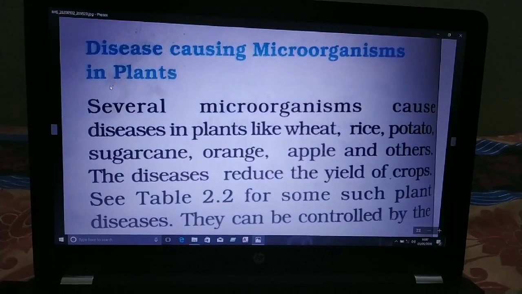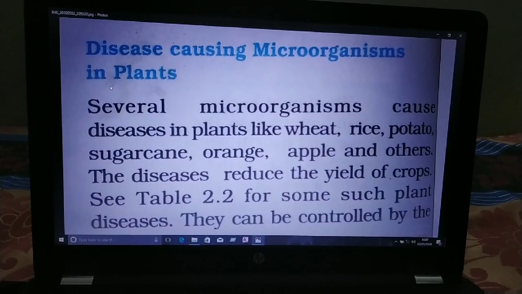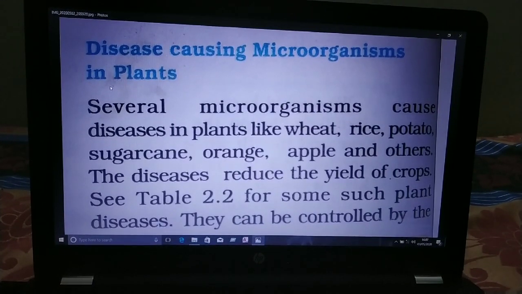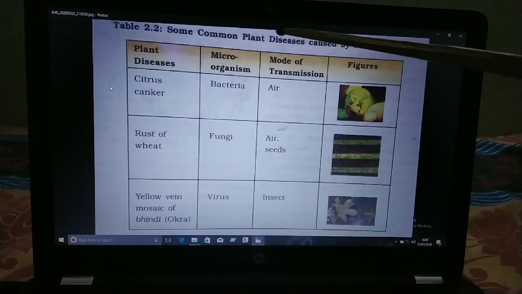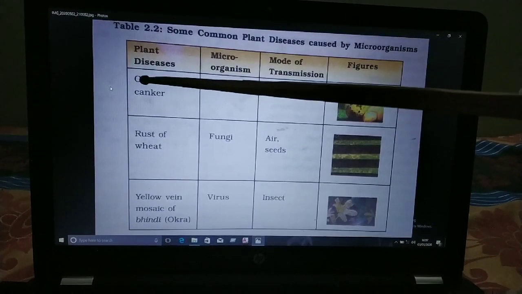Children, not only animals, disease-causing microorganisms are in plants also. Several microorganisms cause diseases in plants like wheat, rice, potato, sugarcane, orange, apple and others. Those diseases reduce the yield of crops. The reduction in crop production by microorganisms can be controlled by using different chemicals to kill them. Some common plant diseases caused by microorganisms you can see here.